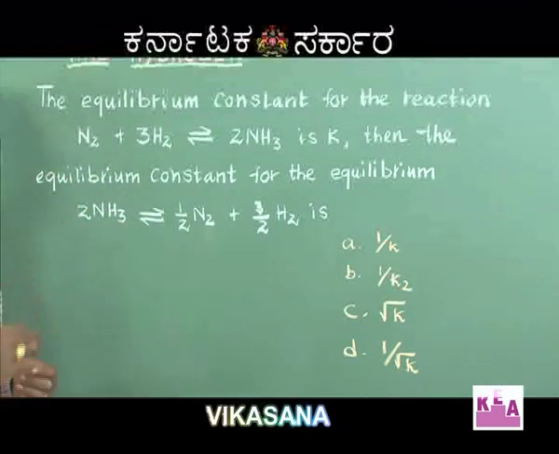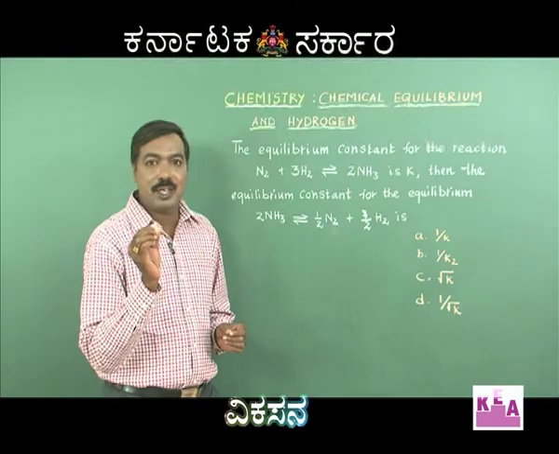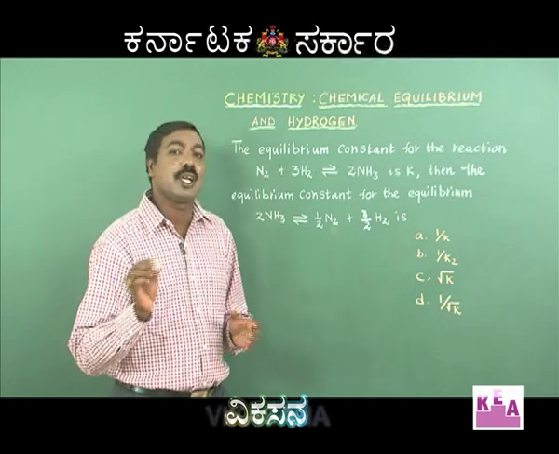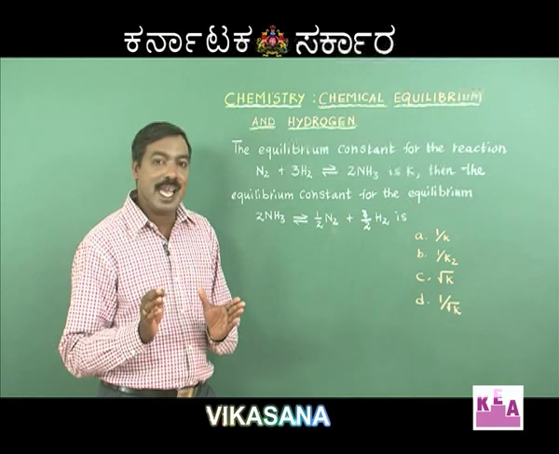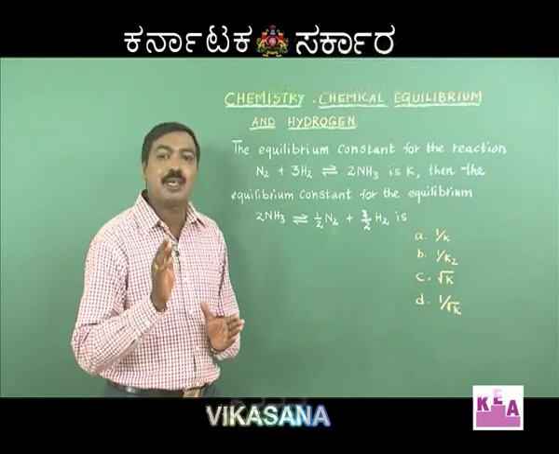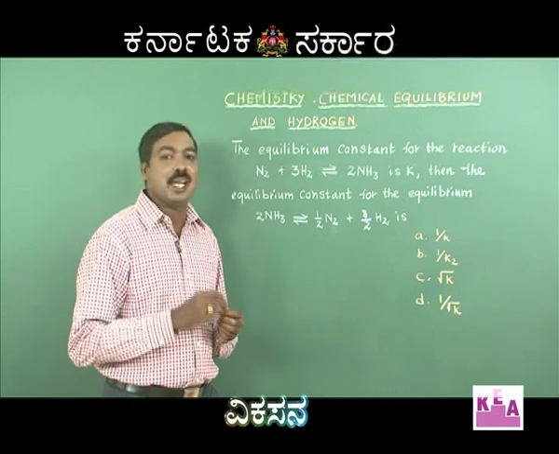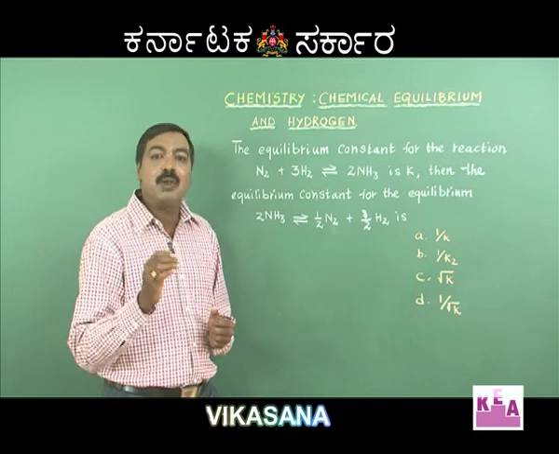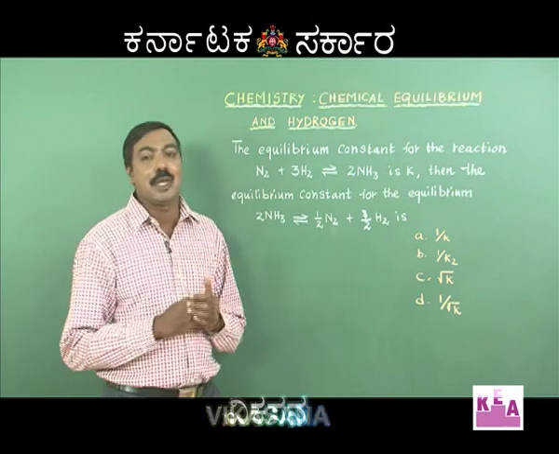We have discussed this problem a few minutes ago in the dissociation and formation of hydrogen iodide. If the equilibrium constant of the forward reaction is KFR, then the equilibrium constant of the backward reaction, KBR, will be 1 by the equilibrium constant of the forward reaction. The same concept is applied here.